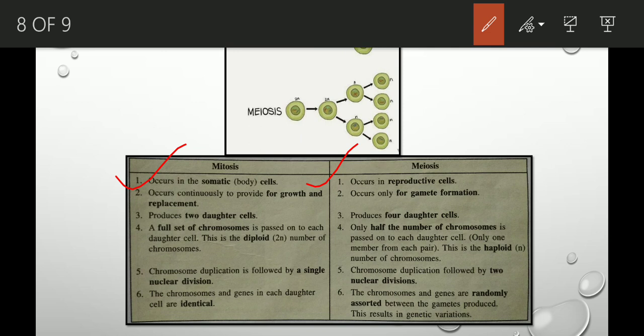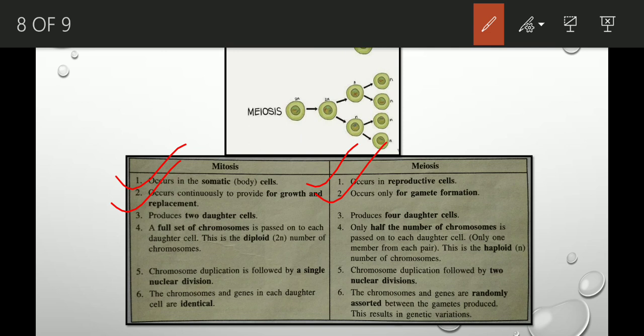Mitosis occurs continuously and it leads to growth and development. Also, it helps in replacement. So, it occurs continuously without any gap. Because I gave you an example of RBC. Every minute, 20 million RBCs get destroyed from our body. So as to replace them, new cells have to be produced. For that reason, mitosis occurs continuously without any gap. Whereas meiosis occurs only for gamete formation. When there is a need for gamete formation, that means sperms and ova, then only meiosis occurs.